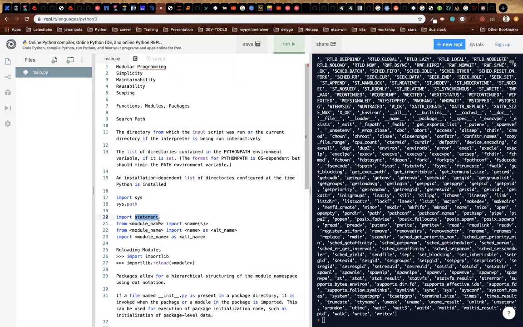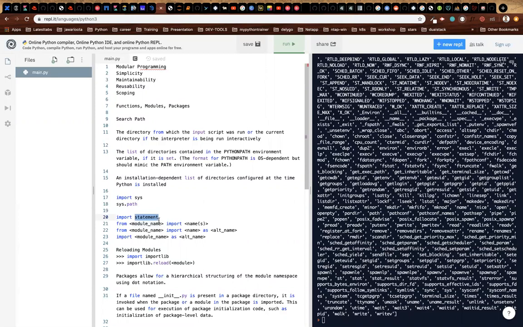PYTHONPATH is an environment variable which is basically a collection of directory names. For example, program files, some directory, your desktop, your documents folder. If you add them together and make it an environment variable, Python also goes and checks in all those directories whether there is a file called os.py.